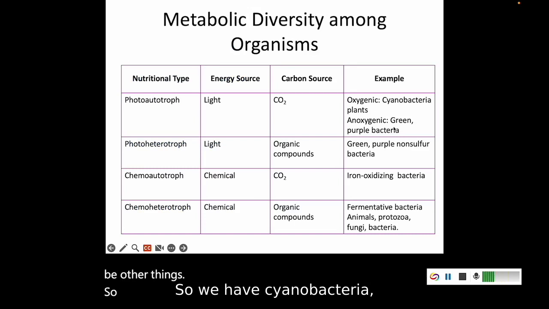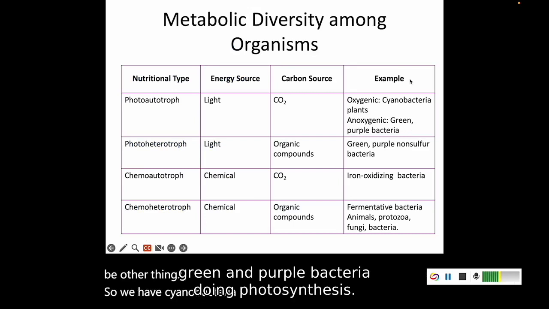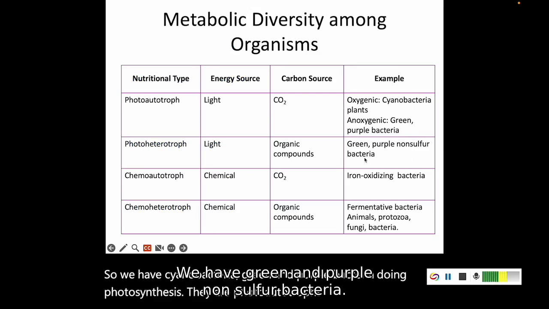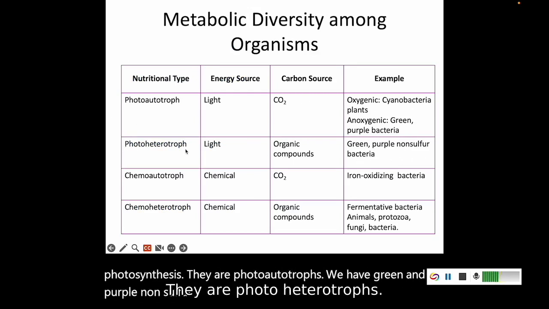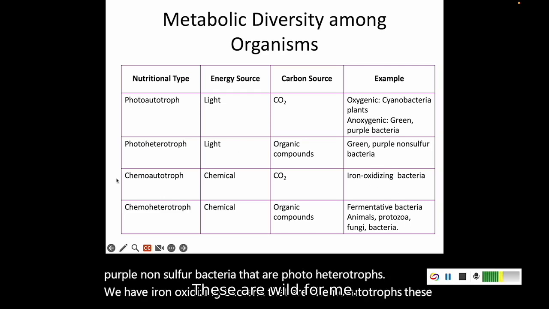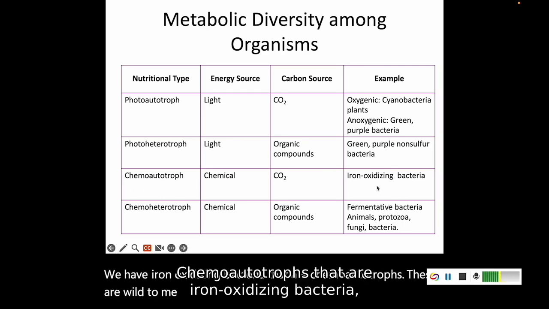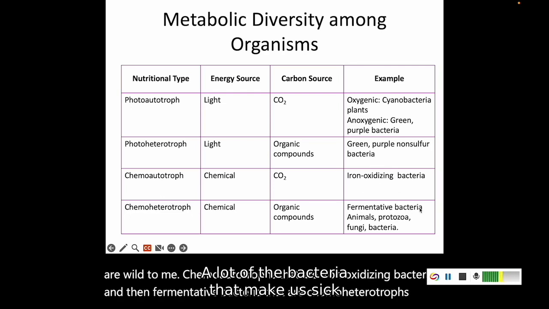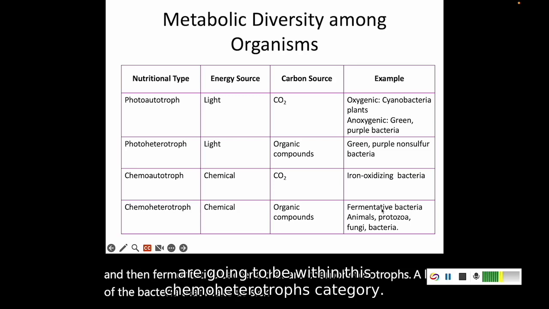So we have cyanobacteria, green and purple bacteria doing photosynthesis. They are photoautotrophs. We have green and purple non-sulfur bacteria that are photoheterotrophs. We have iron oxidizing bacteria that are chemoautotrophs. These are wild to me. And then fermentative bacteria that are chemoheterotrophs. A lot of the bacteria that make us sick are going to be within this chemoheterotroph category.